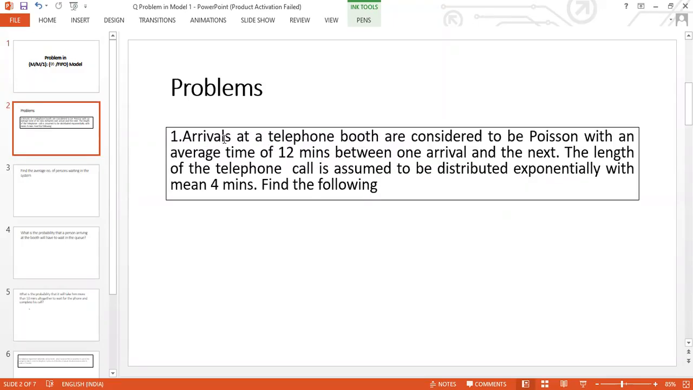The arrivals at a telephone booth are considered to be Poisson with an average time of 12 minutes between one arrival and the next. The length of the telephone call is assumed to be distributed exponentially with a mean of 4 minutes. We have to find the following.